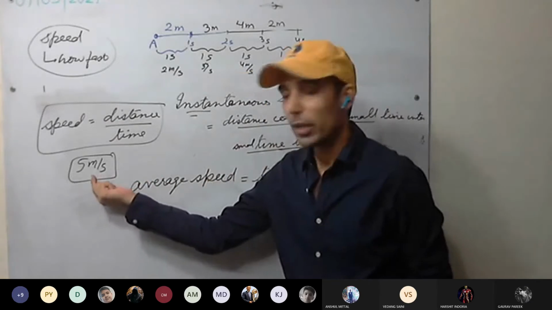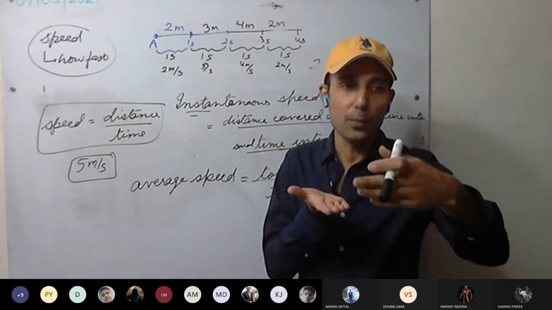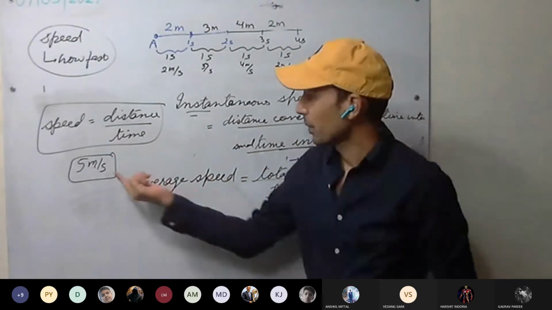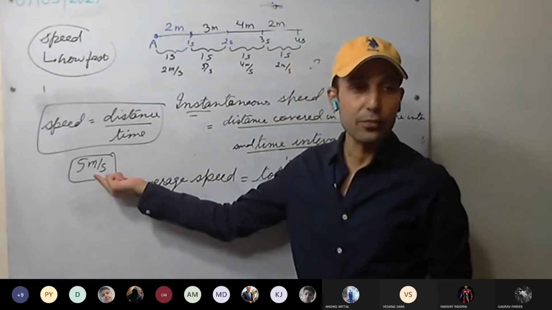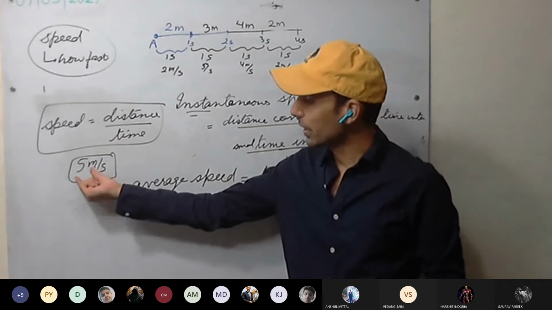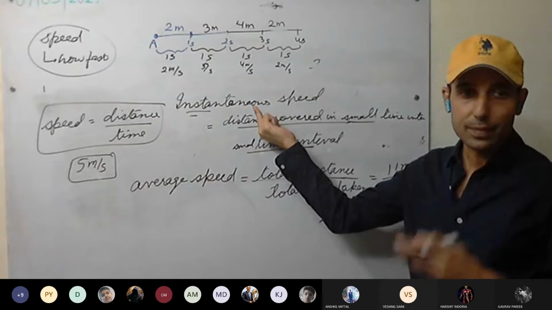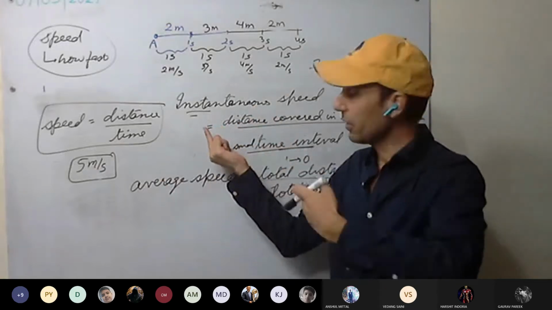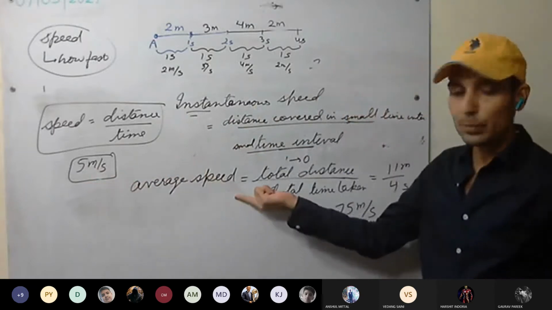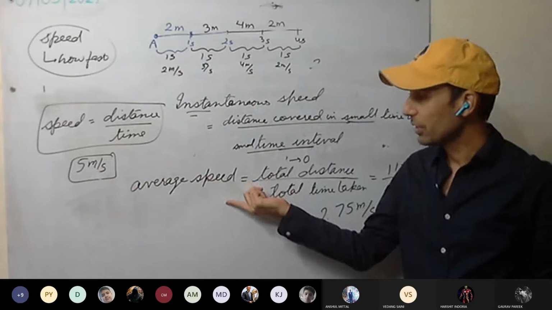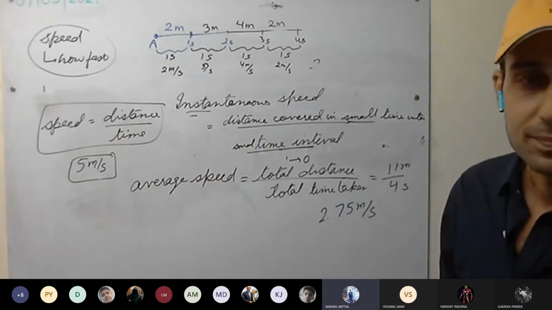Okay, listen again. The body is moving with a uniform speed. It means the speed will be uniform throughout the journey. It is not going to change. So throughout the journey, speed will be 5 meter per second. It will be covering 5 meter each second. So instantaneous speed will be what? It will be the same at every instant. So instantaneous speed will be 5 meter per second as well. And what will be the average speed?